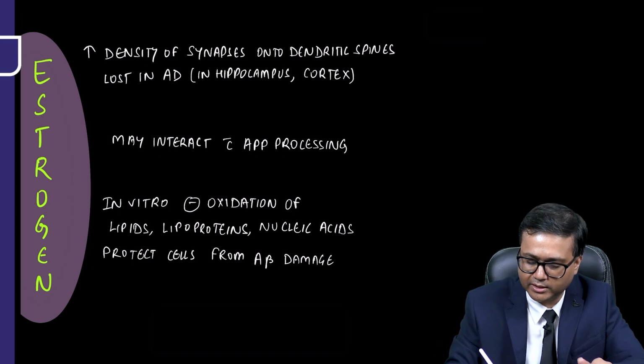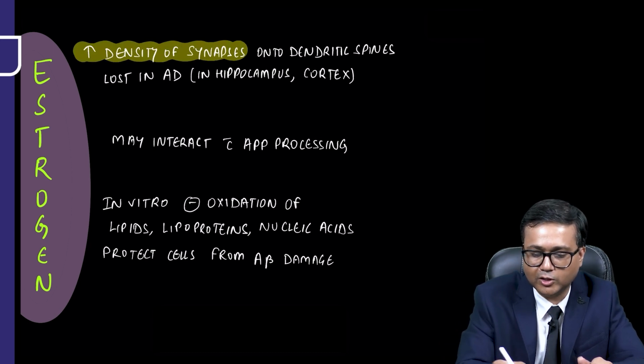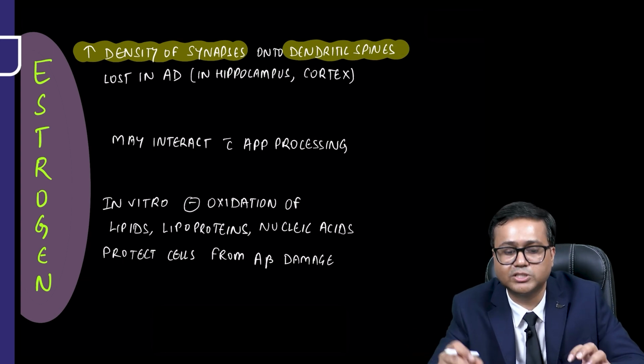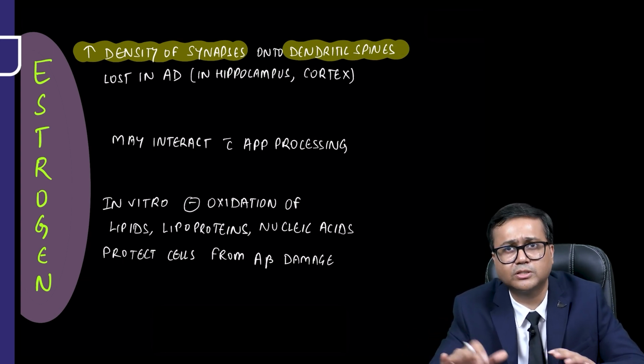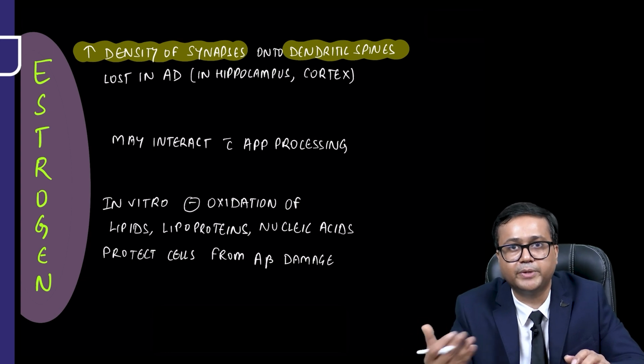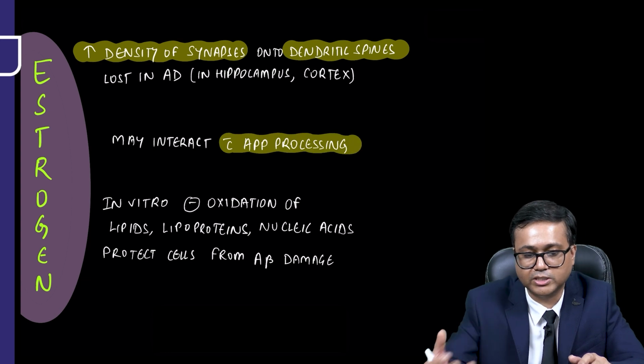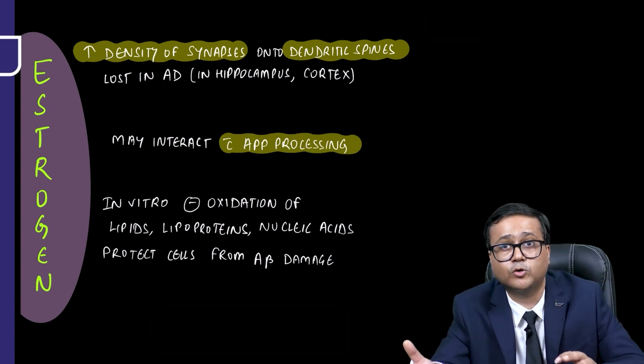It is shown that estrogen may increase the density of the synapses onto the dendritic spines, which are lost in Alzheimer's dementia, especially in the hippocampus and the cortex. So it may help in patients with Alzheimer's dementia. It may interact with APP processing, and it may increase A beta concentration at times.